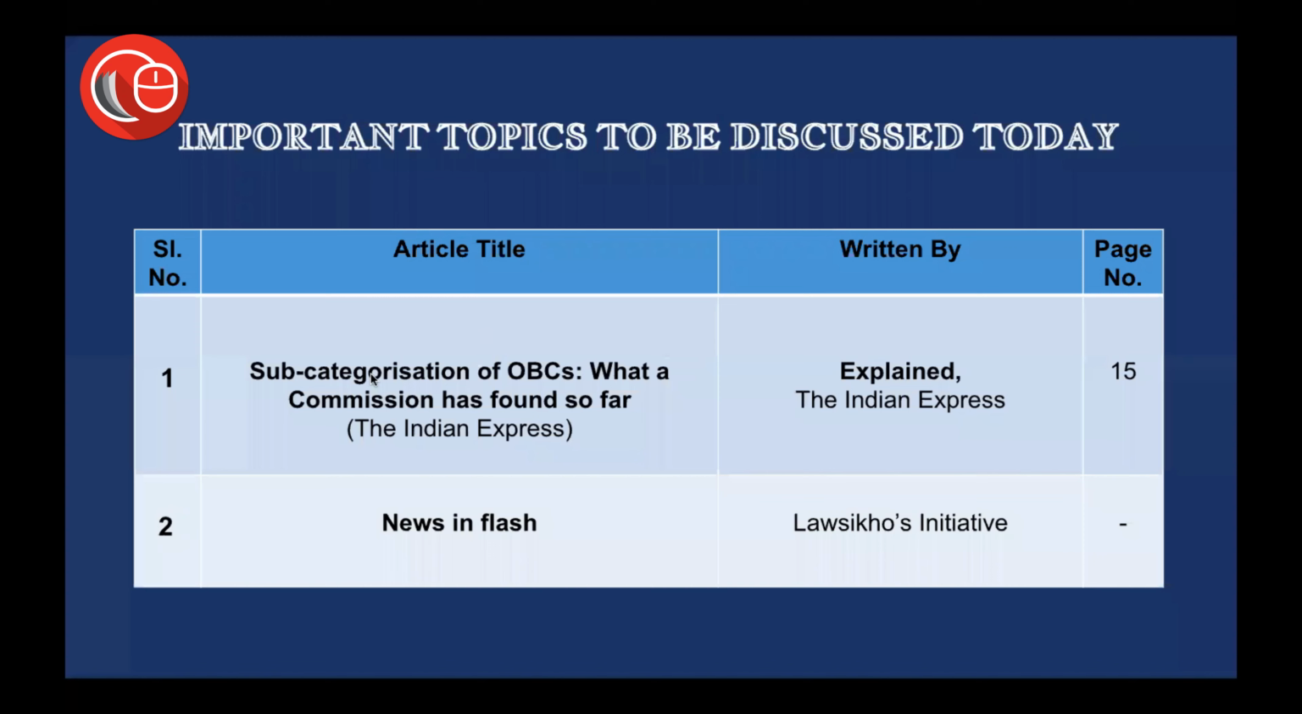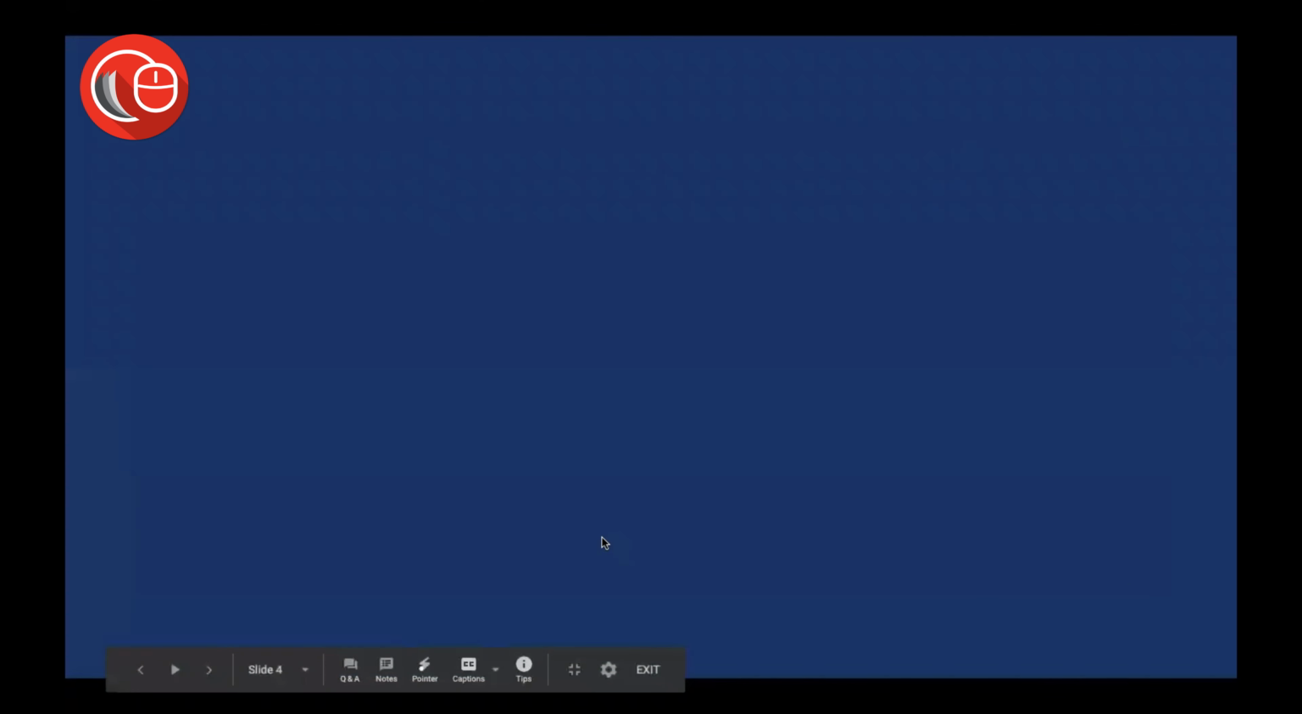So today we have only one article that we will be discussing at length. It is from the Indian Express and the title of this article is "Sub-categorization of OBCs: what the commission has found so far." Basically, we've also discussed this topic beforehand, but now we'll be talking about the commission which was actually appointed to work in this direction, and what have been the recent outcomes from this particular commission. And then we have the Newsflash column.